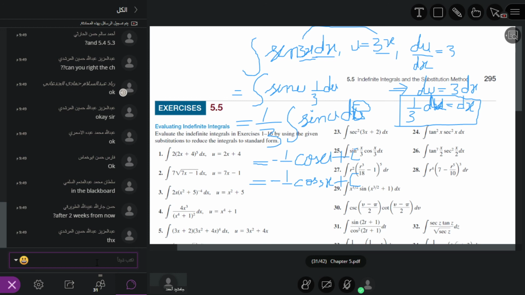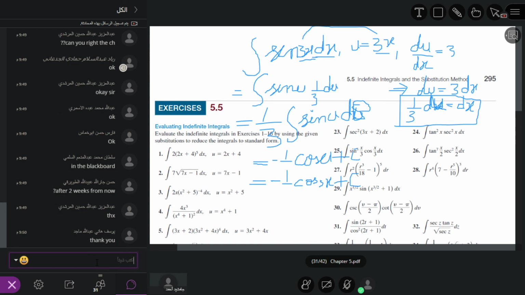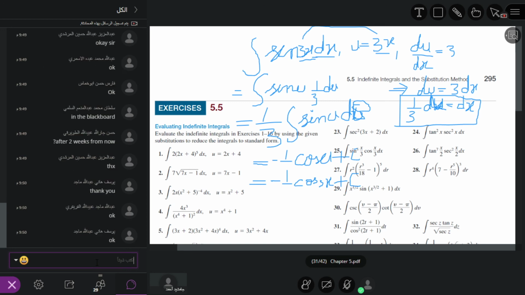Yes, the quiz will be on the blackboard, but the exam will be in the university. The quiz will be on the board, and it will be MCQs. You should prepare yourself for the exam as well as for the quiz.